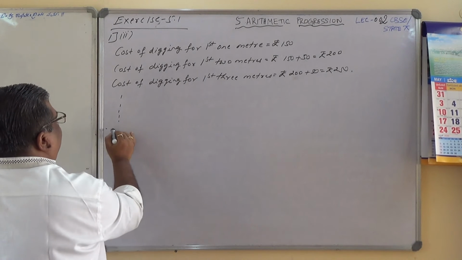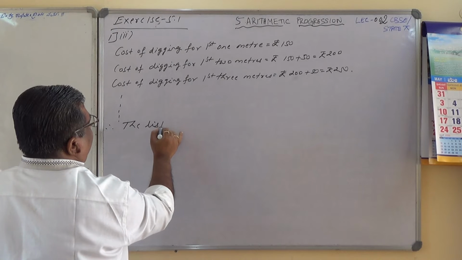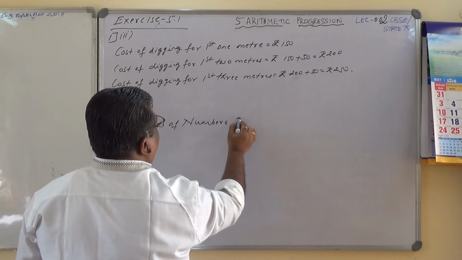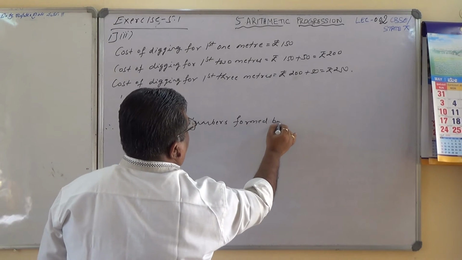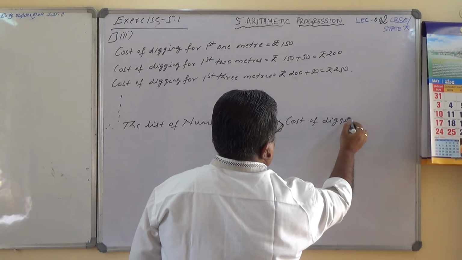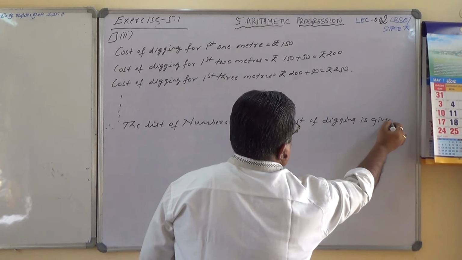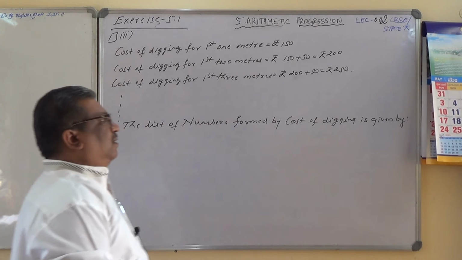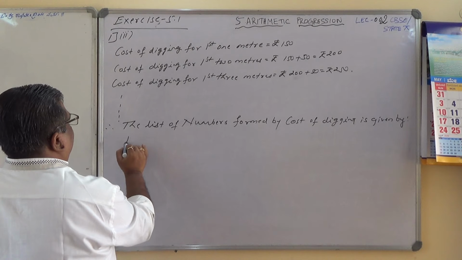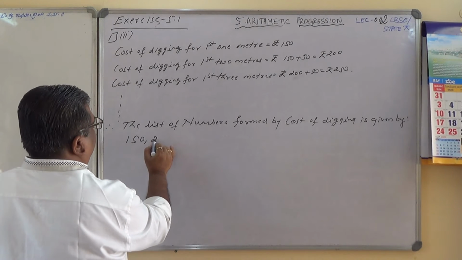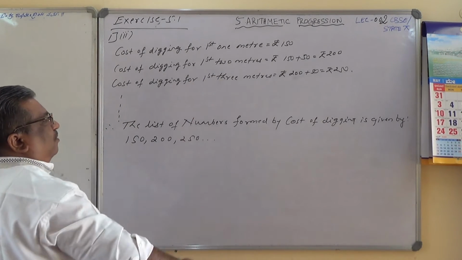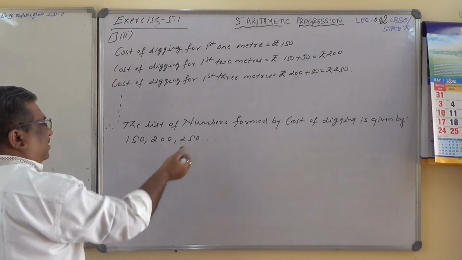Okay, so therefore the list of numbers formed by cost of digging is given by 150, 200, 250, and so on. You can add another 1 or 2, first 4 meters also, you can add it, but it is enough for me now.